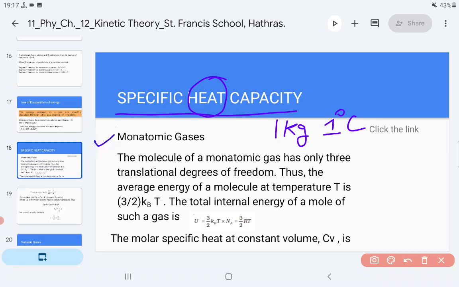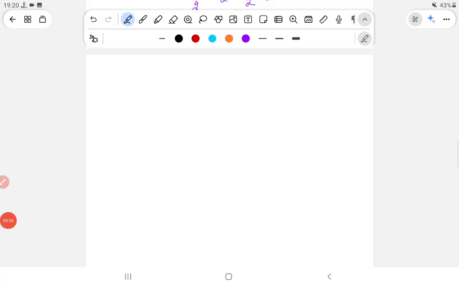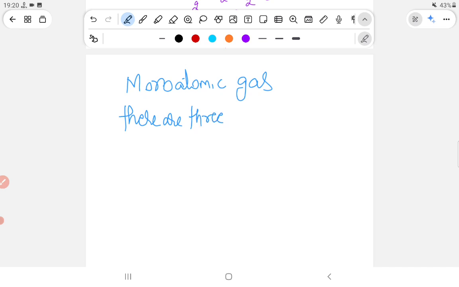So for gases, firstly you should know one formula. To do that, I am coming on to the writing part. The monoatomic gas molecule has 3 degrees of freedom. So for monoatomic gas, there are 3 degrees of freedom.